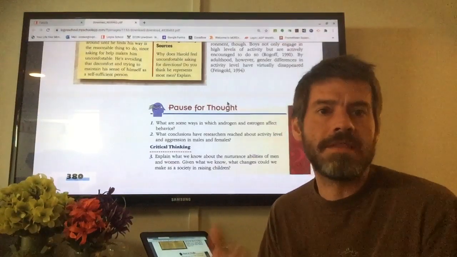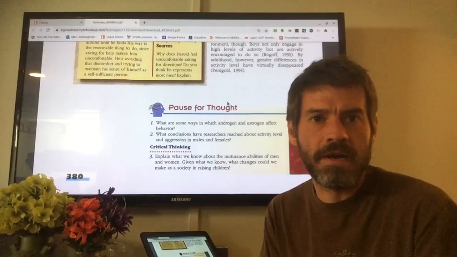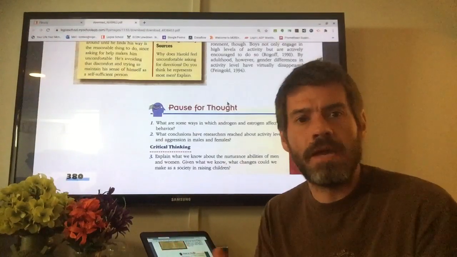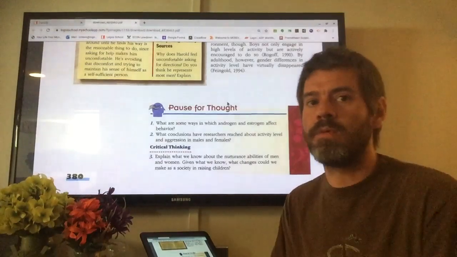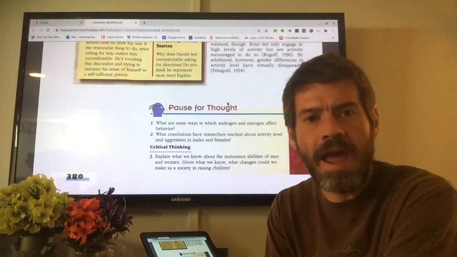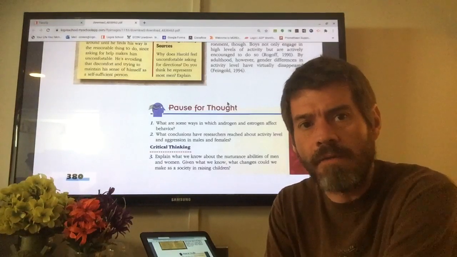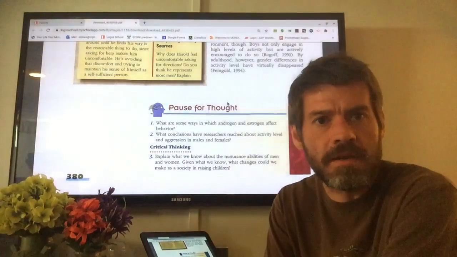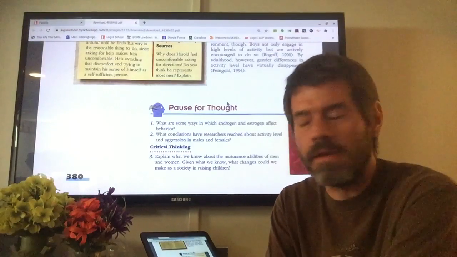These are just stereotypes, and that's what I like about this chapter. It really tries to break down stereotypes. Psychology in general, that's one of the purposes, is to break down these assumptions, these gut feelings that we have about people that just aren't backed up by evidence, right? This is a scientific study of people, not just this is what I think.